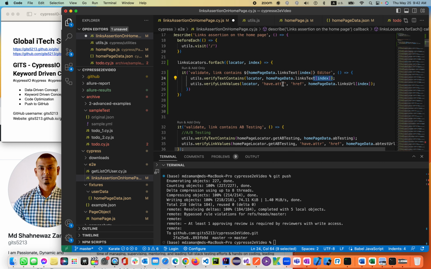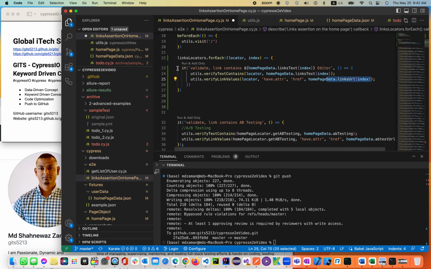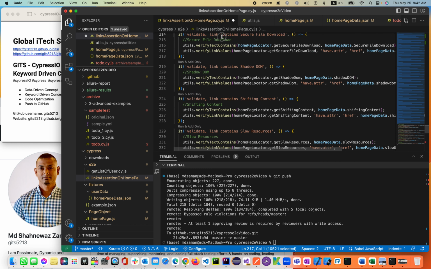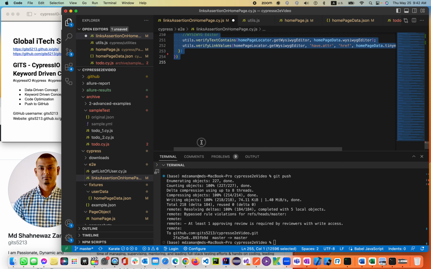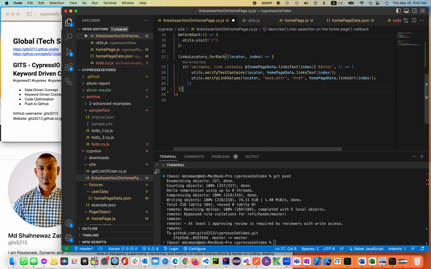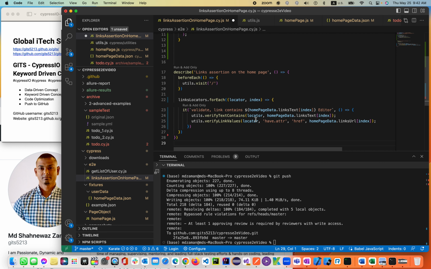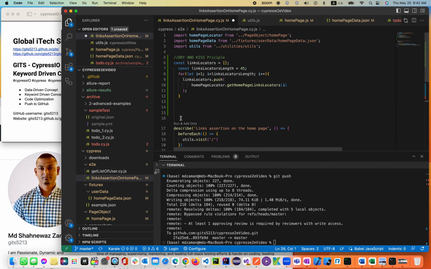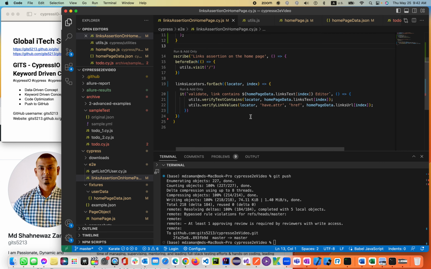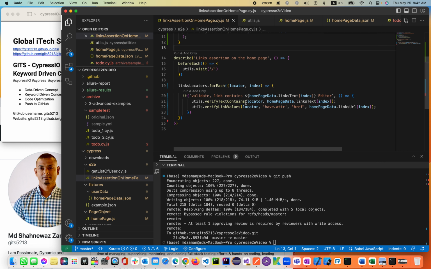We are passing the locator, have attributes, href, and the link values, which is the index. Now this is only 3 lines of code replacing the entire 233 lines of code. There you go. That's it. This is our 45 validations, 45 test cases, replaced within 3 lines of code.